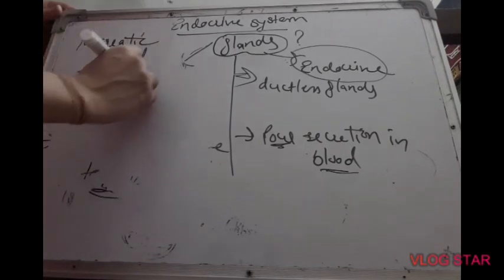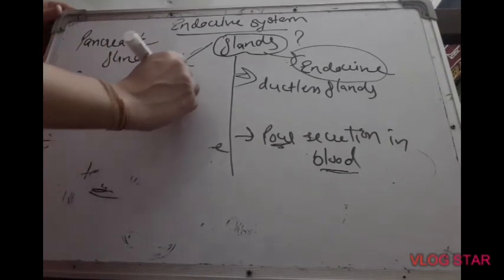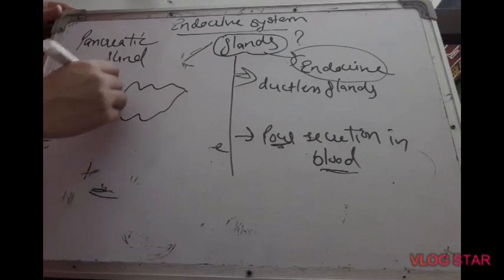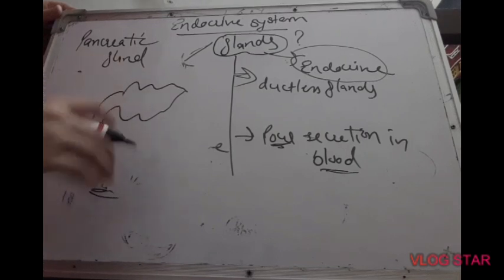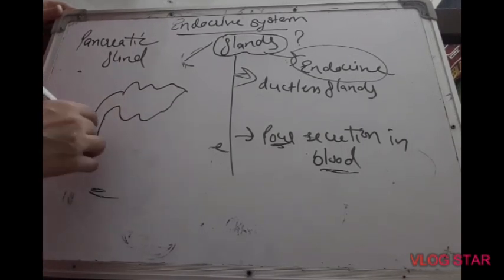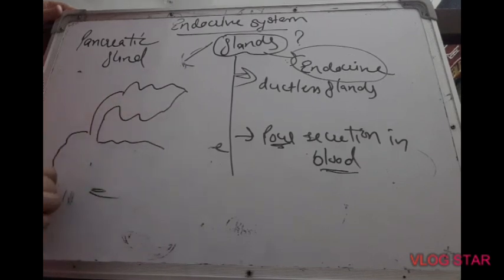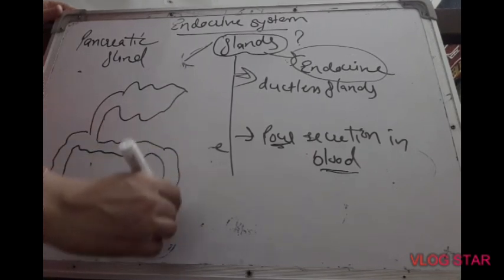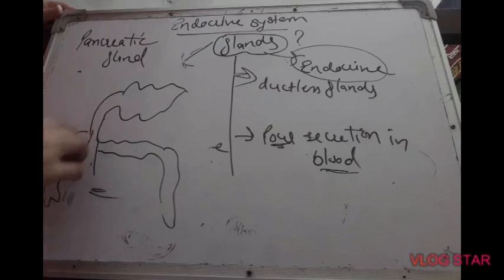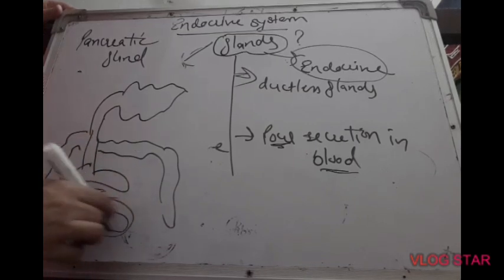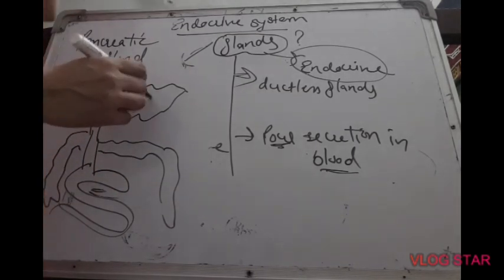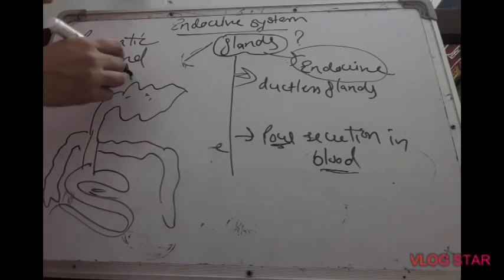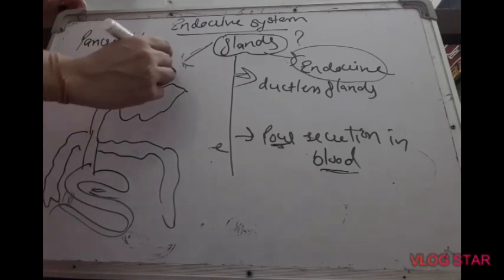The structure and function of the pancreatic gland we have studied earlier in the process of nutrition, digestion. So what does the pancreatic gland do? It secretes pancreatic juice. And where does this pancreatic juice go? It goes to the small intestine. This is the pancreatic gland and its function is to release pancreatic juice.